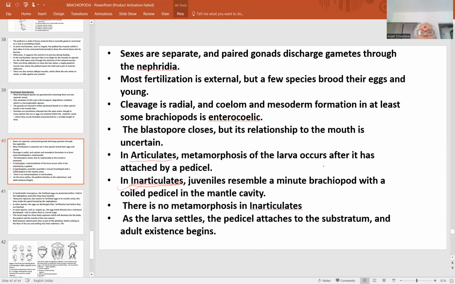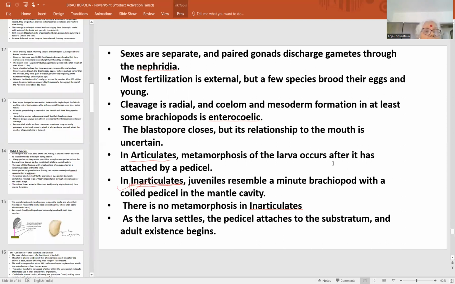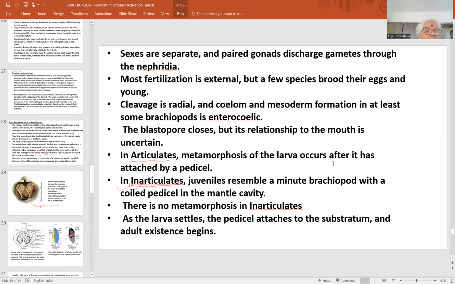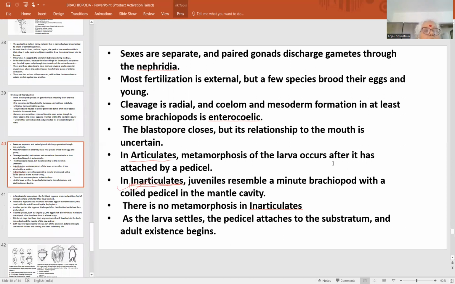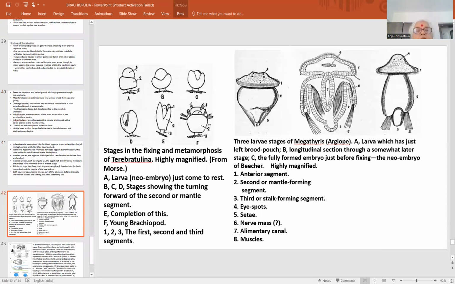And the larva, after it has attached, the larval development, these larvae attach by the pedicel, and further development in three stages has been reported in articulate forms. So these are the stages in fixing and metamorphosis of Terebratulina. This is one articulate form.